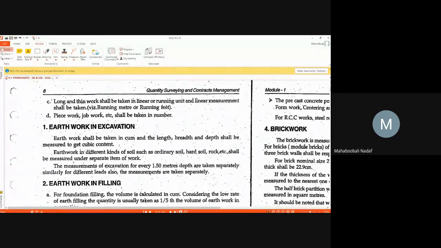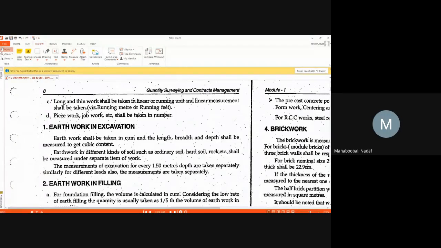From the ground level up to 1.5 meter, one set of measurement, because the rate is different. Below 1.5 meter, again you have to measure it separately because the rate is different. Is that point clear? Yes, sir. Very good. Okay.